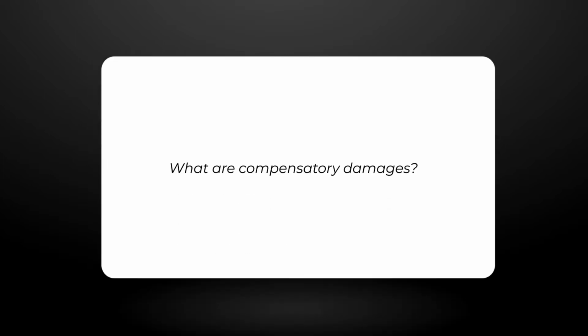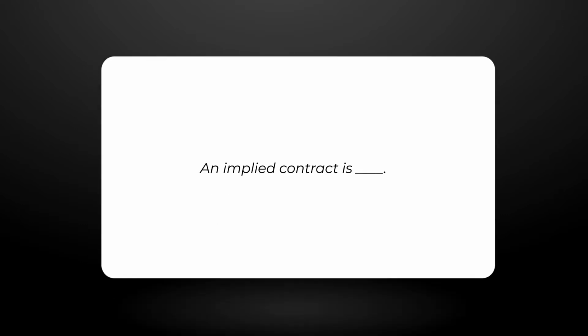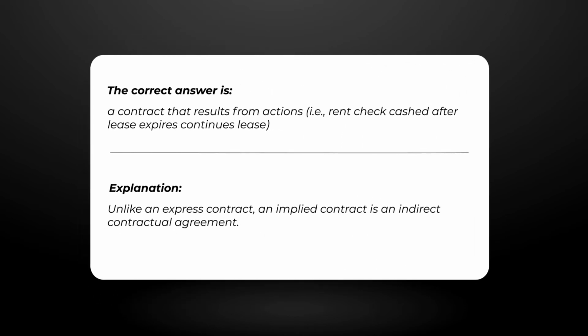What are compensatory damages? The correct answer is compensatory damages are the amount determined by the court or an arbitrator for breach. Explanation. This is the financial impact of the breach that is determined outside of what is stated within the contract. An implied contract is. The correct answer is a contract that results from actions, i.e., rent check cashed after lease expires continues lease. Explanation. Unlike an express contract, an implied contract is an indirect contractual agreement.